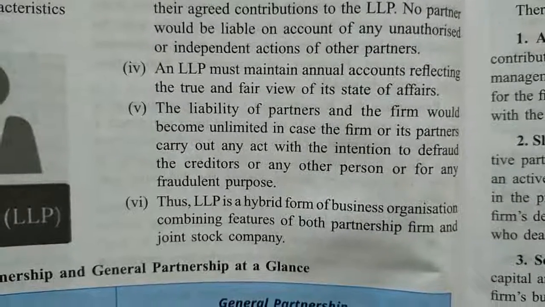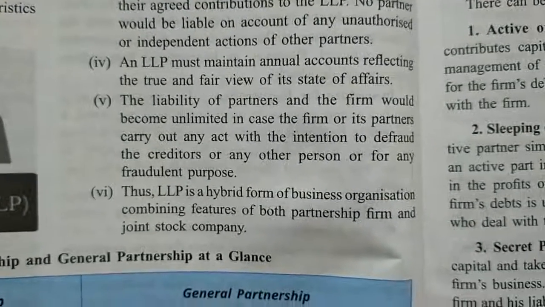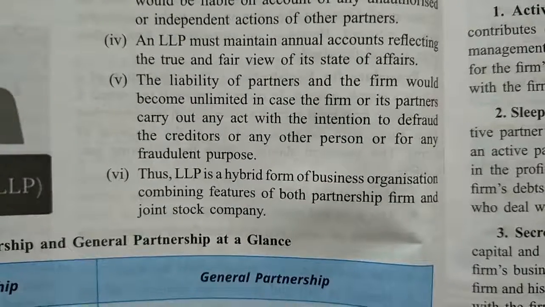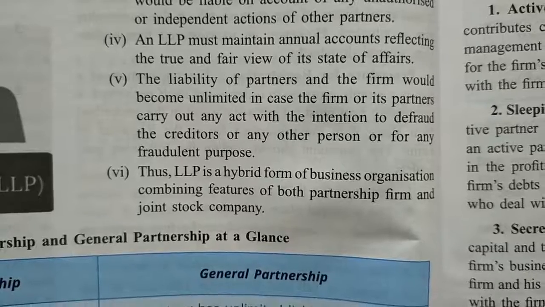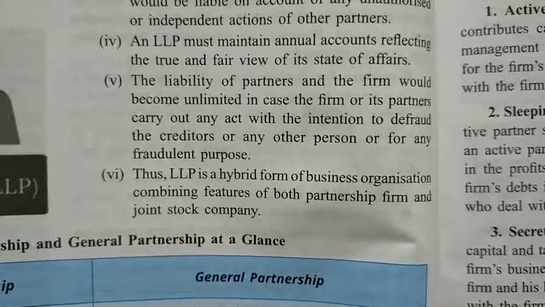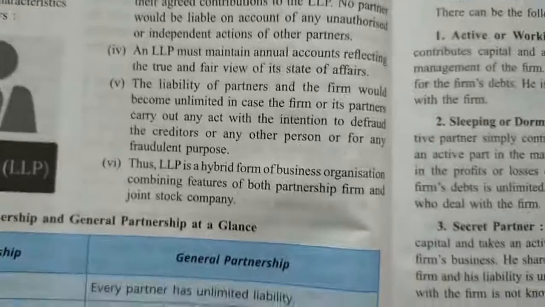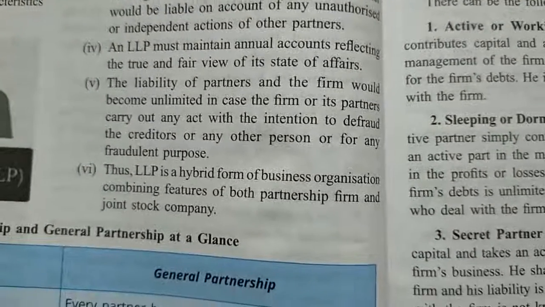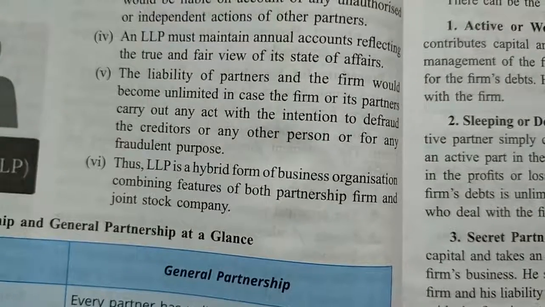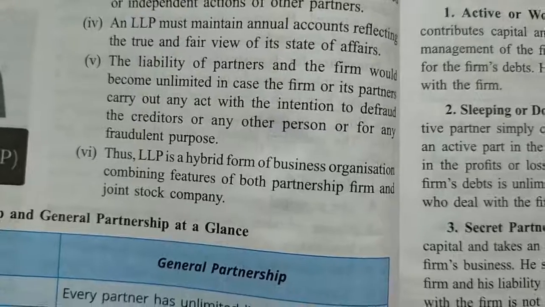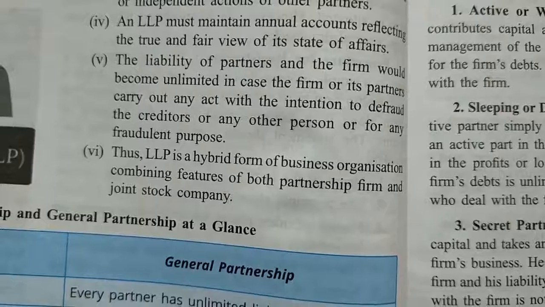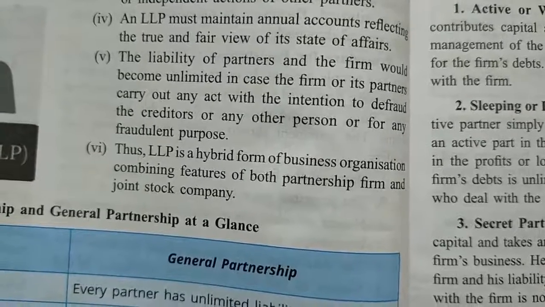And fifth, the liability of a partner and the firm becomes unlimited in case the firm or its partner carries out any act with the intention to defraud the creditors or any other person, or for any fraudulent purpose. So in that case, if they are doing any fraud in their firm, the liability of a partner and the firm becomes unlimited.